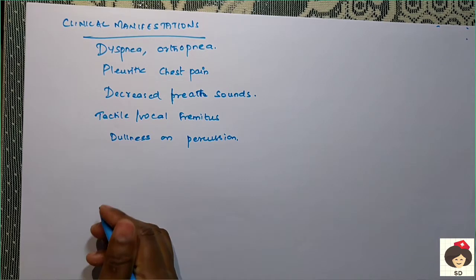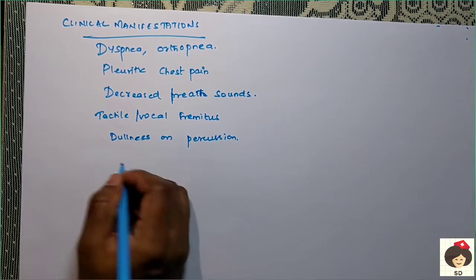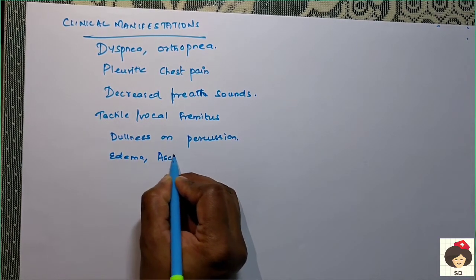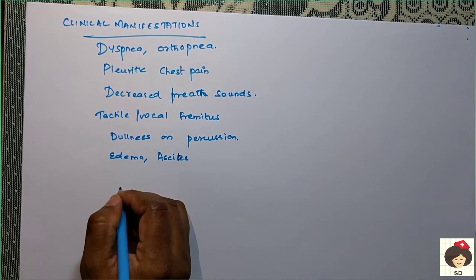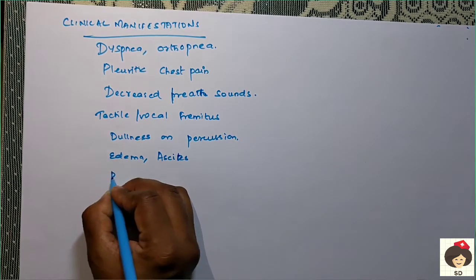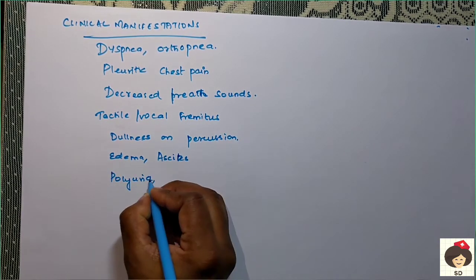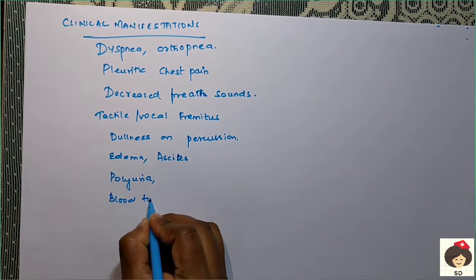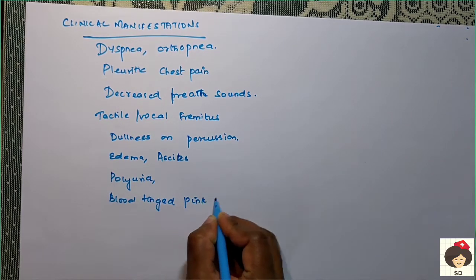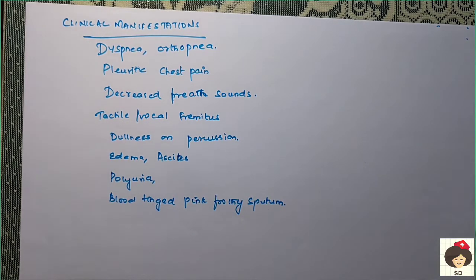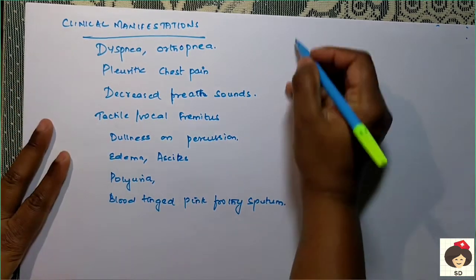Other than this, in case the patient has congestive heart failure, the patient may have edema or ascites. In case of uremic syndrome or kidney problem, like nephrotic syndrome, the patient can have polyuria. And in case of pulmonary edema, there can be blood-tinged pink frothy sputum. So according to the condition that is causing the pleural effusion, all the organs of the body may have problems.